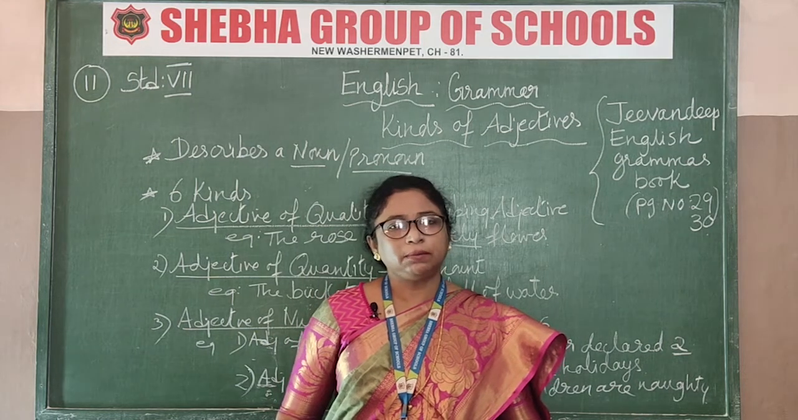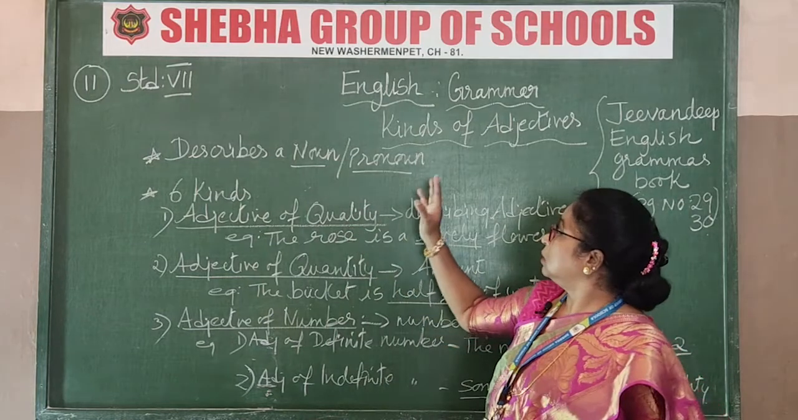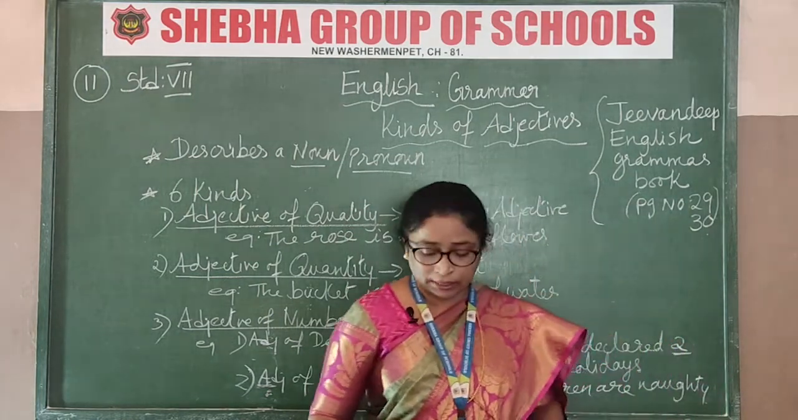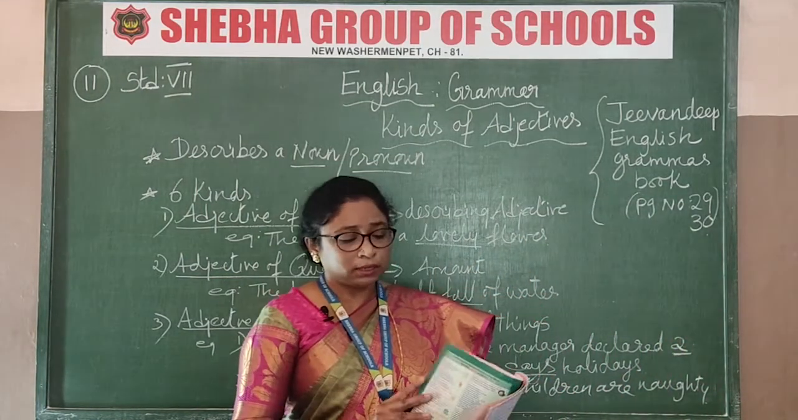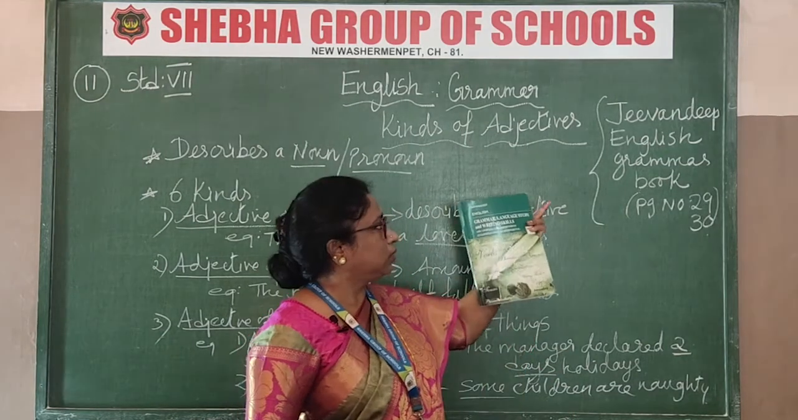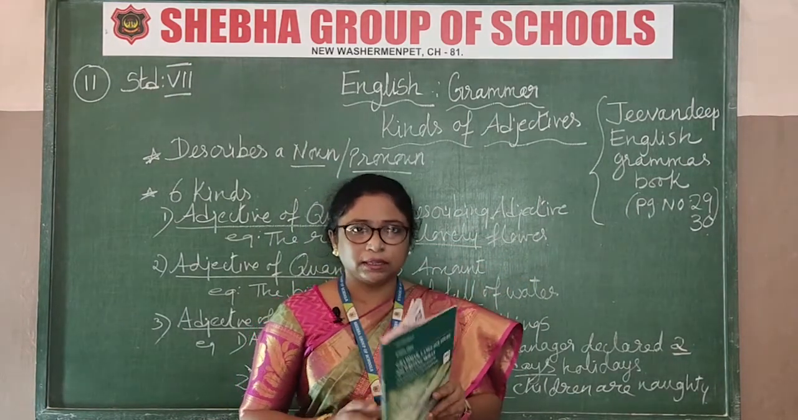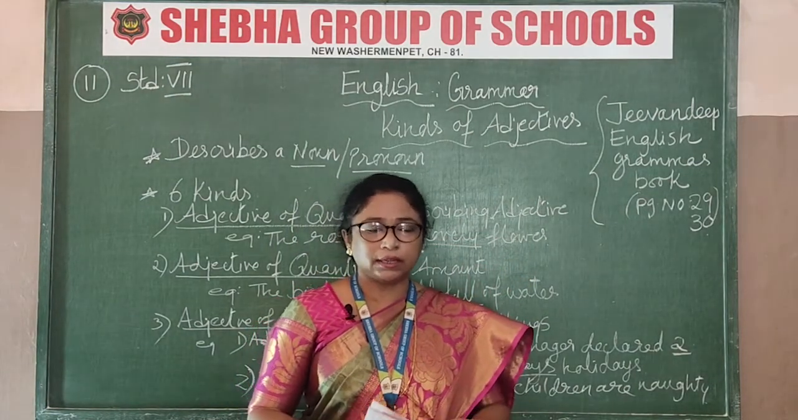Standard 7. Today I will be taking grammar. That is, see the board, kinds of adjectives. I have taken this grammar from the separate book given to you, that is Jeevandip English grammar. I have written it on the board. From here I have taken the grammar part, that is kinds of adjectives.